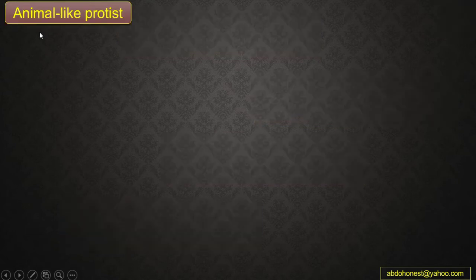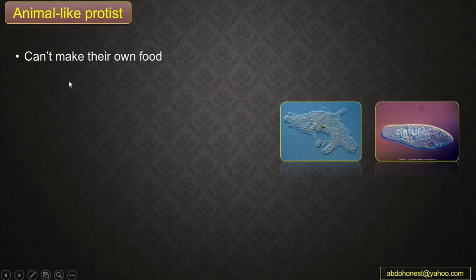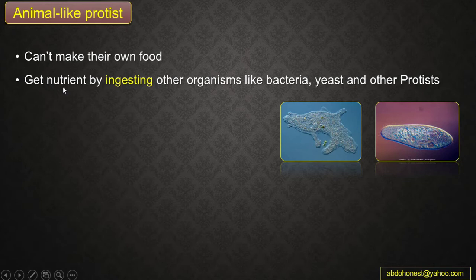Okay, so animal-like protist. Animal-like protists, guys, they cannot make their own food, of course. They don't have any structure for making food, so they get the nutrients by ingesting other organisms like bacteria, yeast, and other protists. So by ingesting or engulfing other small organisms, they can eat bacteria, they can eat yeast. They also can engulf another protist. So the amoeba can engulf paramecium and so on.